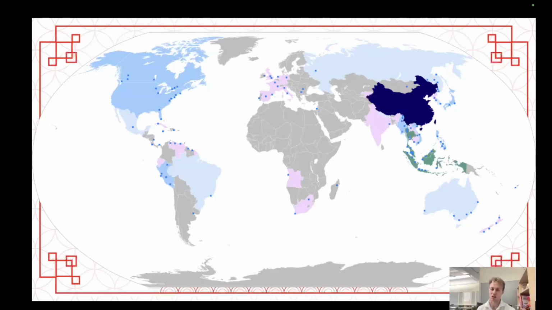Green is where there are a lot of Mandarin speakers. Then you have a darker blue and lighter blue. Those are the next tier of number of speakers. Then you have pink, which is the next lower tier. Each blue dot represents a place where there is a big density of Mandarin speakers. You'll notice it mostly corresponds to where there are big cities.